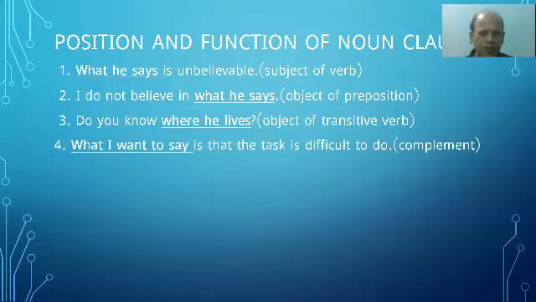Number 4, what I want to say is that the task is difficult to do. What I want to say is a clause, and this is a complement. It's almost similar to the task. What I want to say is similar to task, so it's complement as noun clause.